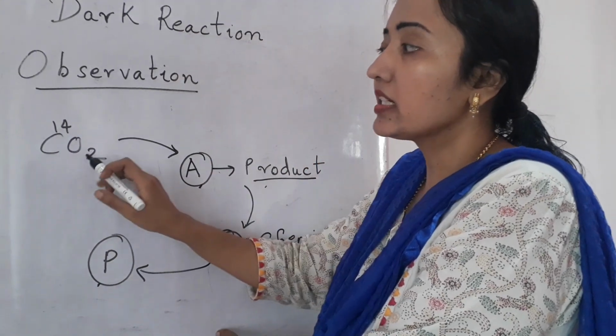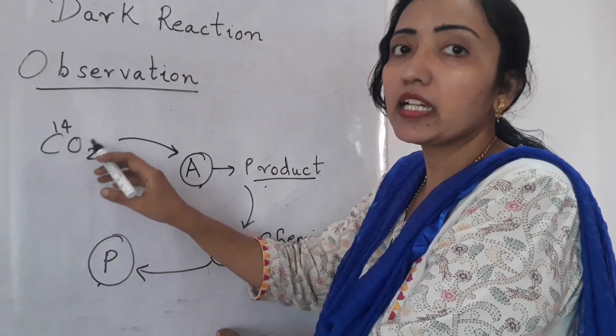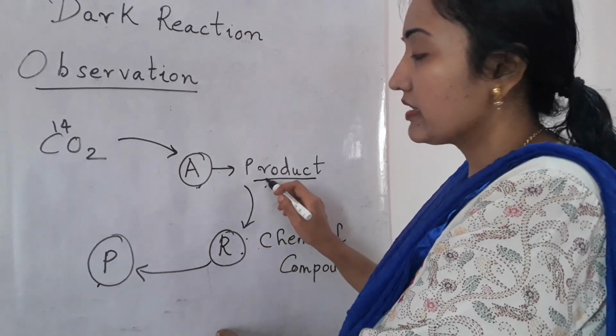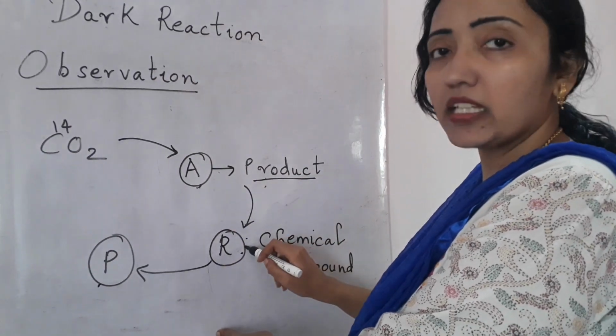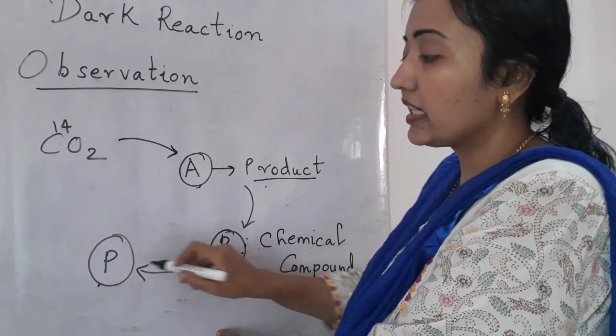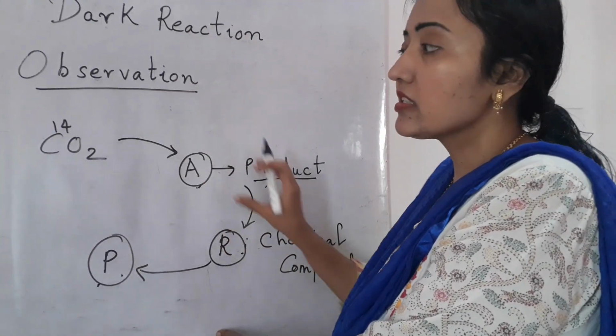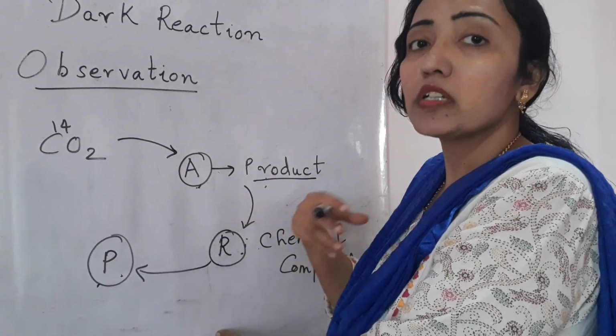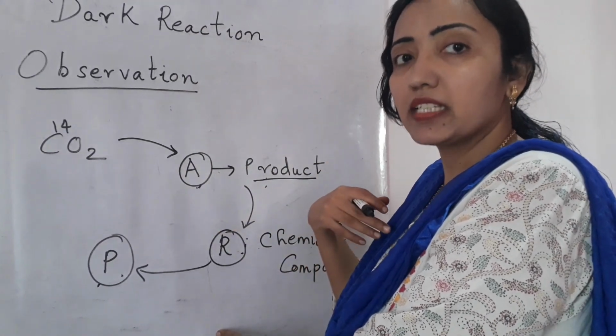So carbon dioxide containing carbon-14 radioisotope combines with a chemical compound and makes a product. This product makes another chemical compound R, and this again makes chemical compound P. Since all of these compounds contain carbon-14 radioisotope, this is how the steps were studied.